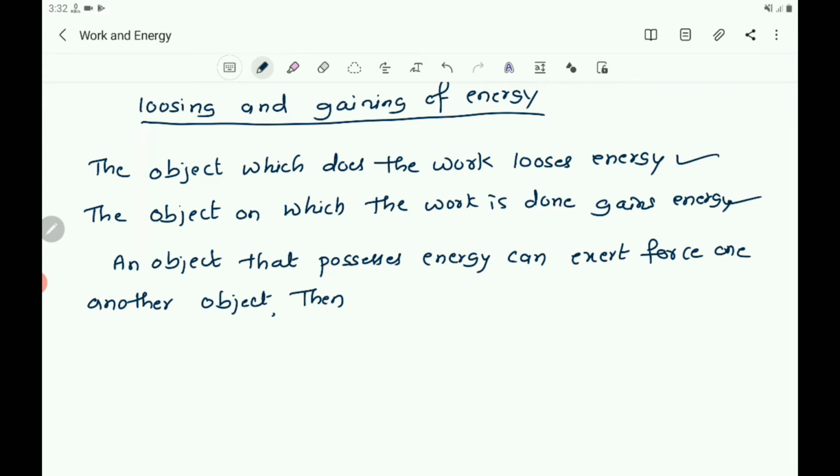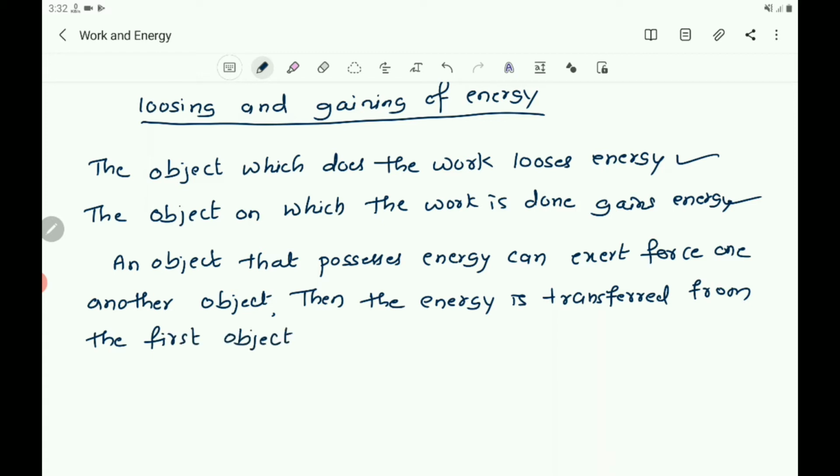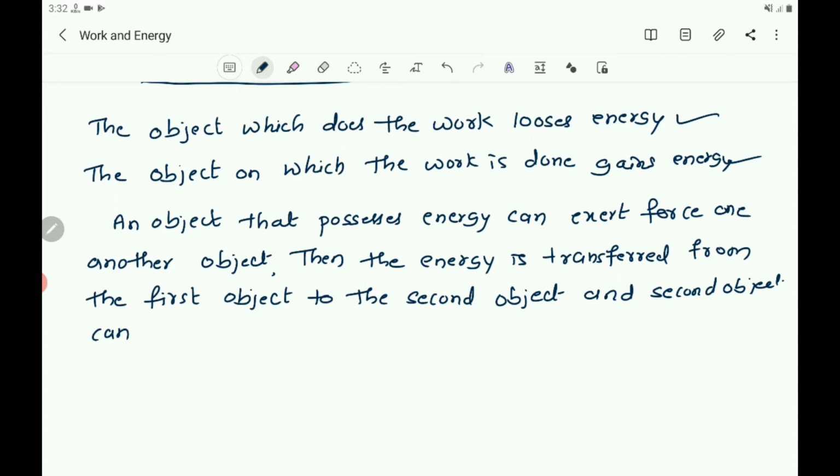Then the energy is transferred from the first object to the second object, and the second object can do some work as it moves.